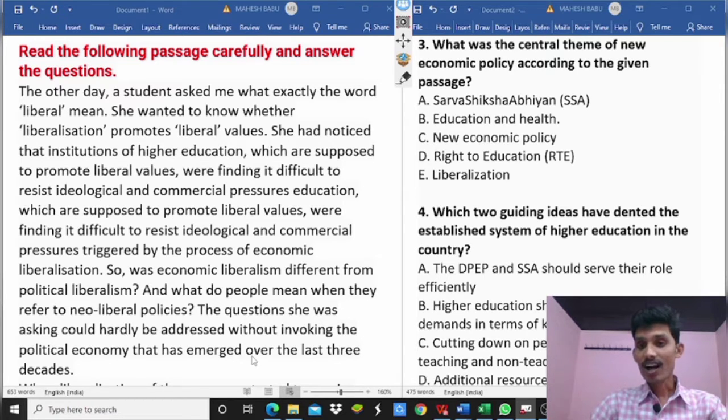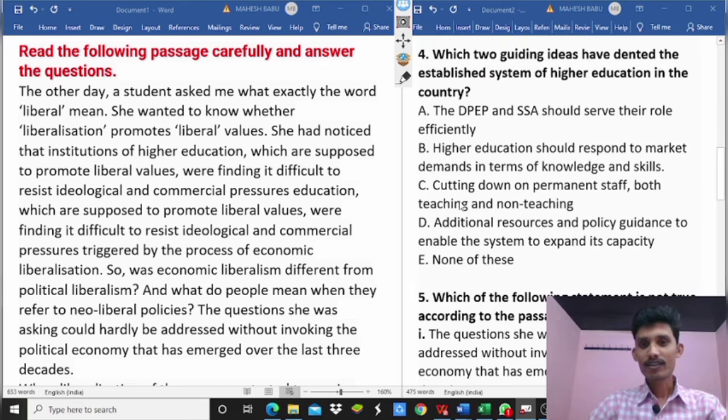So, Sarva Shiksha Abhiyan is not the central theme of economic policy. Education and health is not the central theme. New economic policy is not the central theme. Right to education is not the central theme. Only liberalization is the central theme of the new economic policy. So, third question, option E. Liberalization is correct.